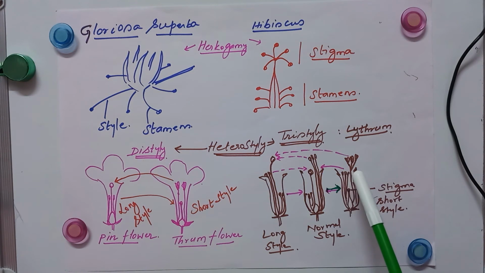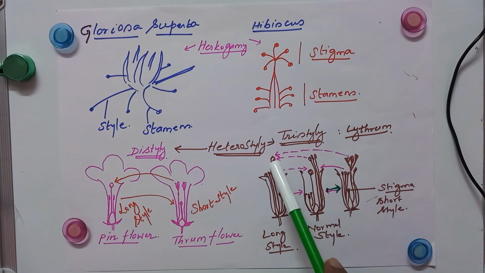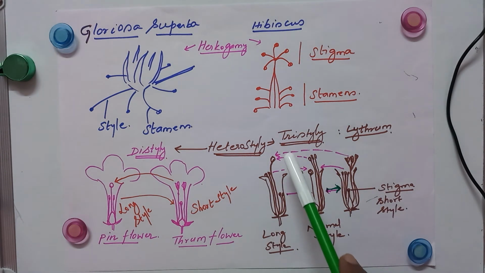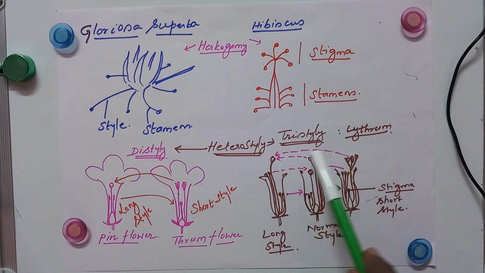It does not have short stamens, but it has normal and long stamens. So naturally, for any one flower you take, the pollen grains from the other two flowers only can pollinate this flower. In the same way, it is applicable to the other flowers also. So this is called tristyle, Lythrum example.